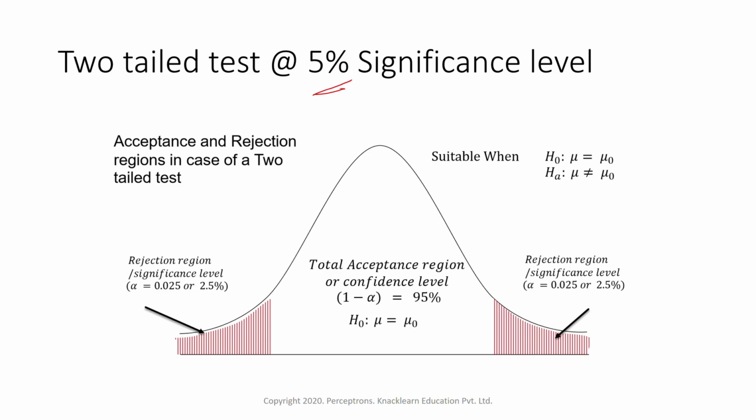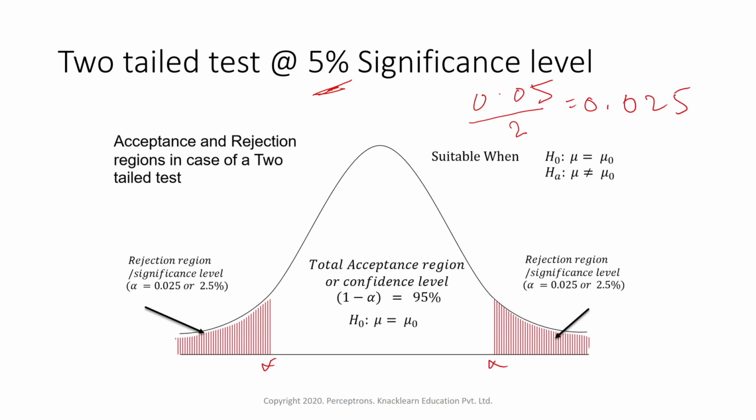Now here suppose we take alpha as 0.05, which is nothing but 5%. When we do a two-tailed test, which is also called a two-sided test, we have to divide this value by 2 so that we can take both sides. Here it will be 0.025 on either side, that is 2.5% on each side. So this value is our alpha.